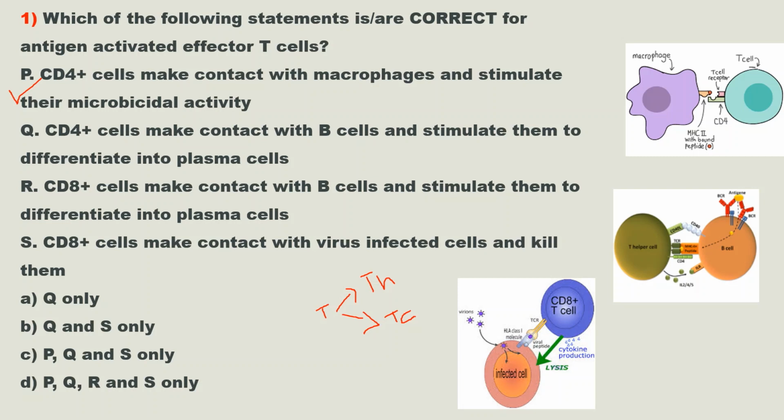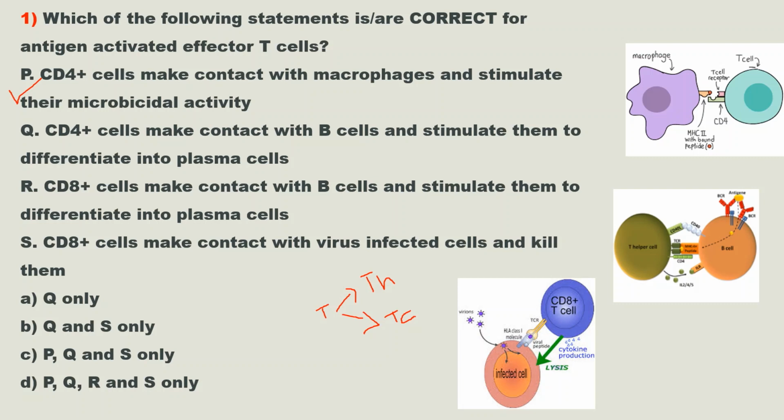Macrophages require two signals for their activation. These two signals are given by T helper cell 1. T helper cell will contact with infected macrophages and one activation signal is interferon gamma produced by T helper cell.